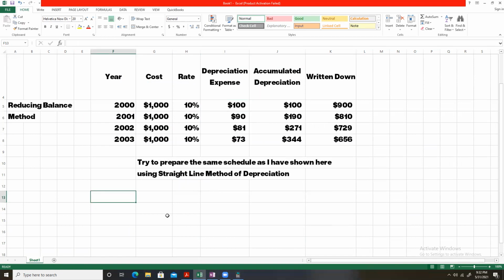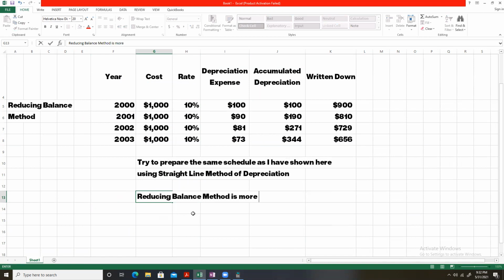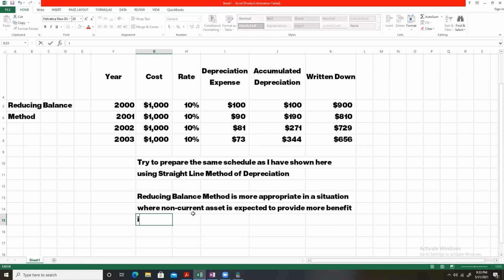So reducing balance method is more suitable, or you can say more appropriate, in a situation where a non-current asset is expected to provide more benefit in earlier years as compared to later years of its life. Now, for example, we buy a computer.